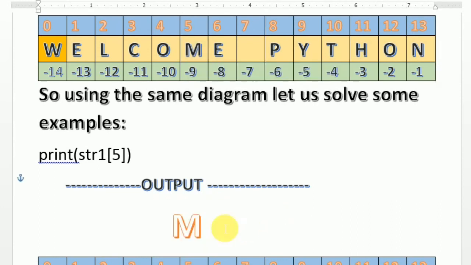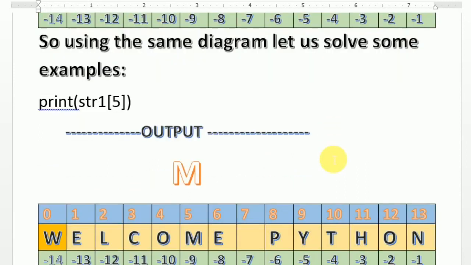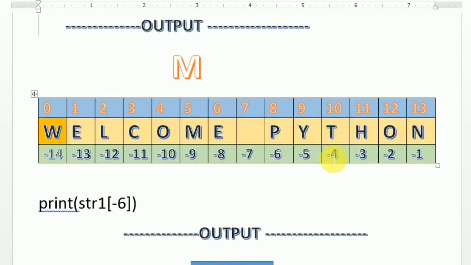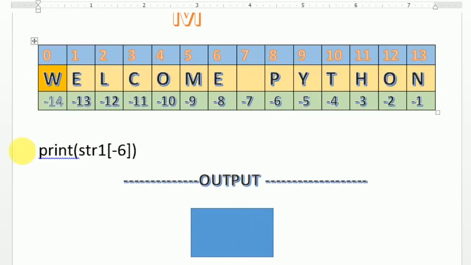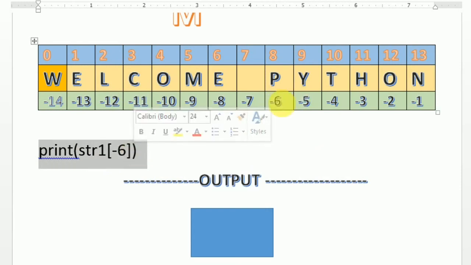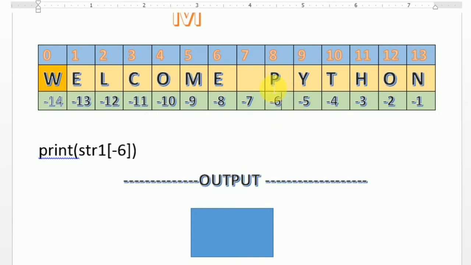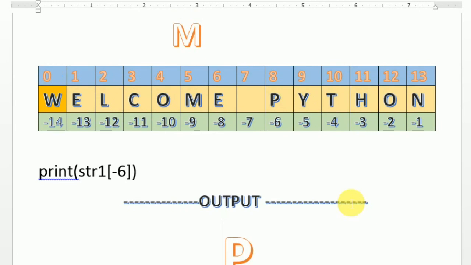Now let us take one more example. Now it's a negative value. Again I use print str1 of -6. Where is -6? Here it is -6. And what is the value? P. So when I remove this box, the answer is P. Yes. Now let us move to the next.